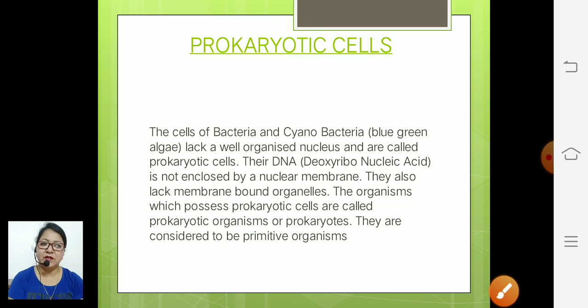So this is about the prokaryotic cells. That's why they are considered primitive cells, and the organisms which are made up of prokaryotic cells are called primitive organisms.